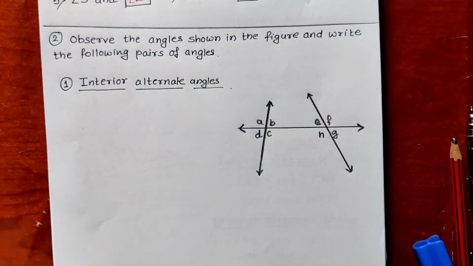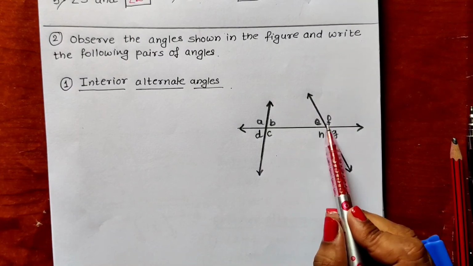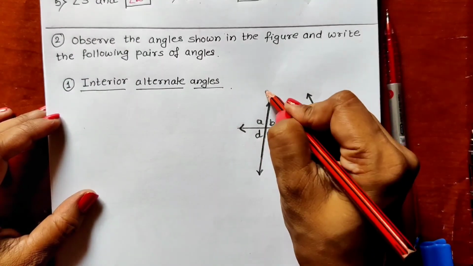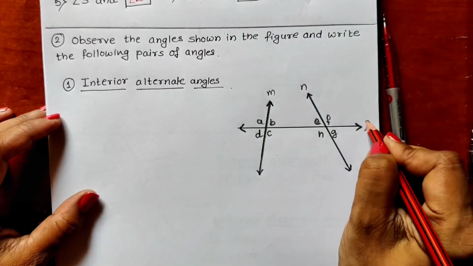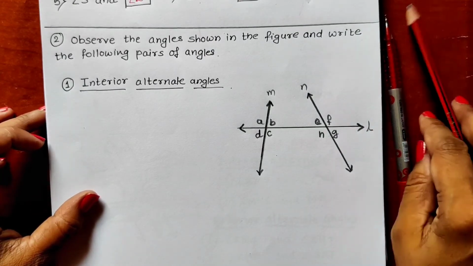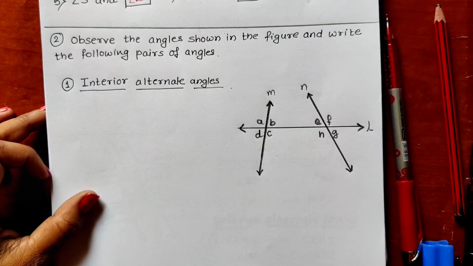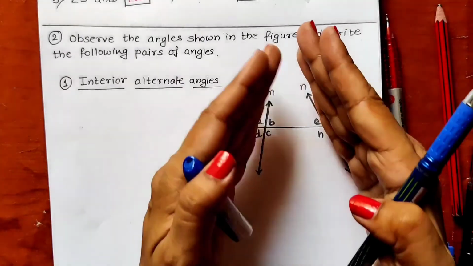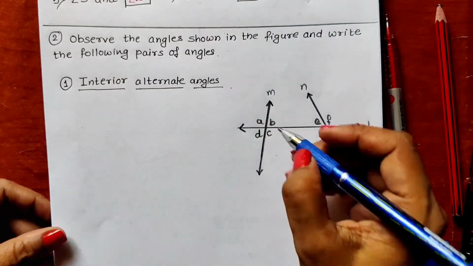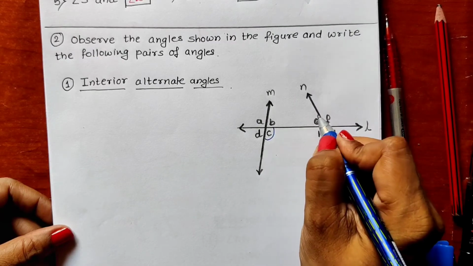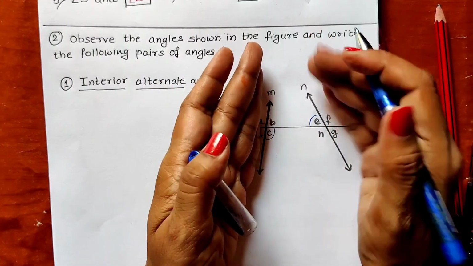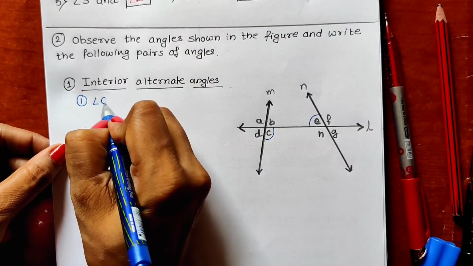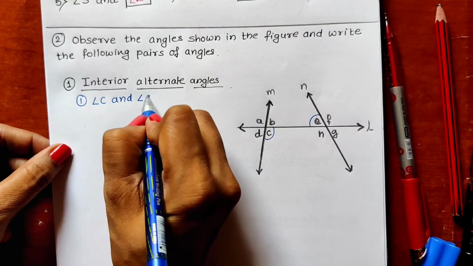Okay, so first we have to write interior alternate angles. Again, the angles are shown by the names only. If we name these lines line M and line N, and the transversal is line L, then we can observe the angles and write the names. First observe interior alternate angles. We all know interior alternate angles are inside but they should be in the opposite direction. So we can see this angle C and angle E. They are inside these two lines but in the opposite direction. So we can write the first pair as angle C and angle E.